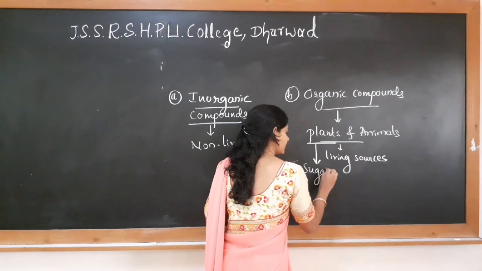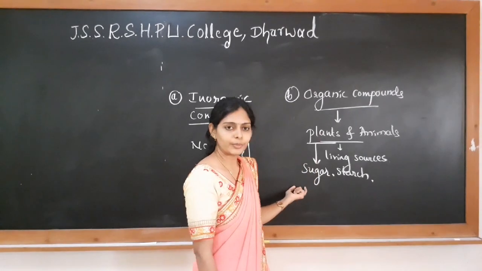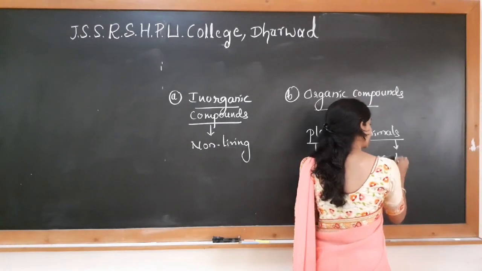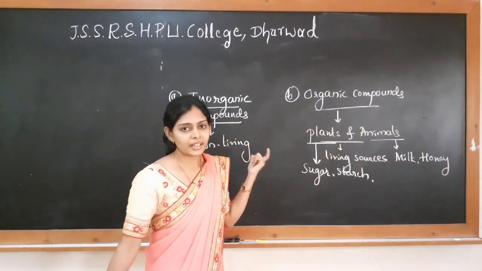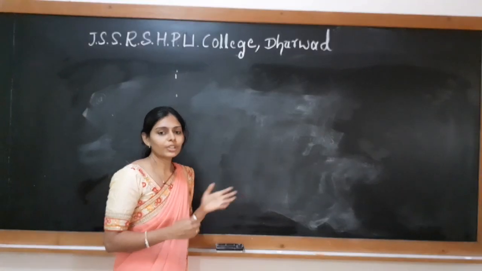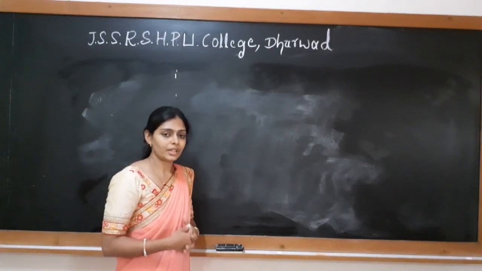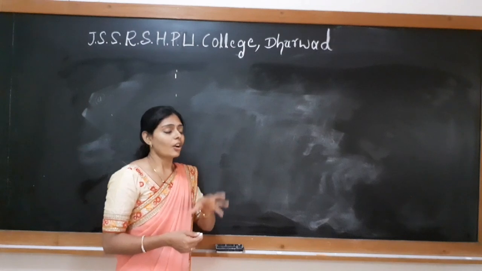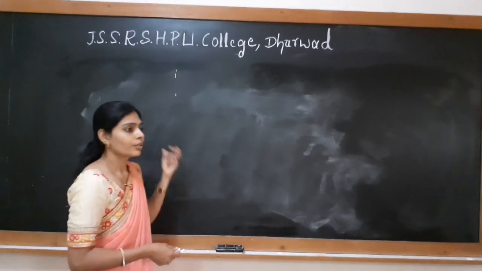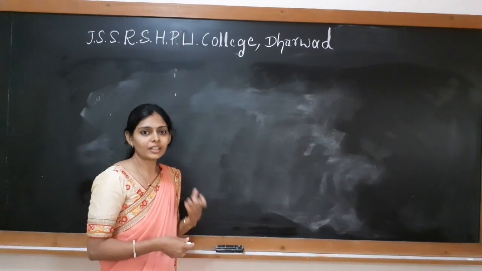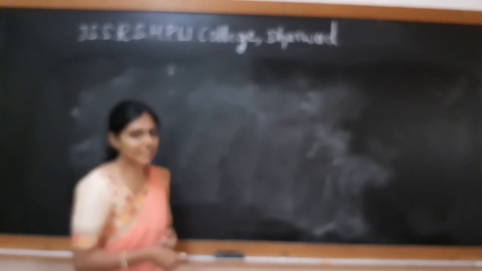Sugar, starch, fruit juices, etc. are extracted from the plants, whereas milk and honey are extracted from the animals. So these are all considered as organic compounds. It was also believed in those times that inorganic compounds can be prepared in the laboratory, but organic compounds are not prepared in the laboratory, they are only taken from the plants and animals.